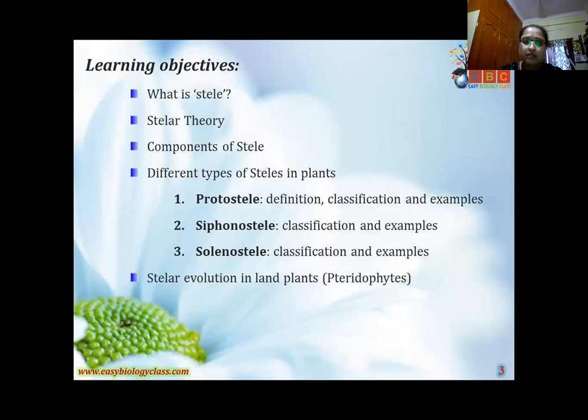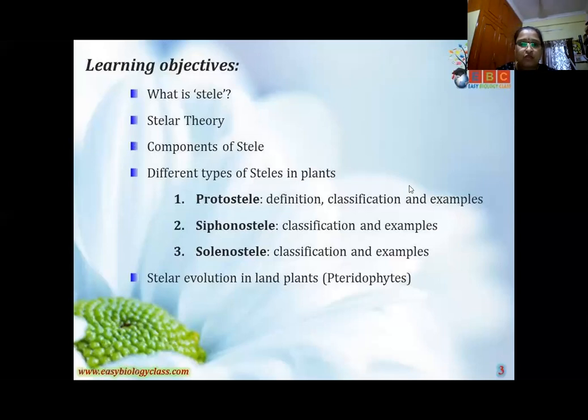Okay, the types of this theory: the two main types are protostele and siphonostele, and here solenostele is also under siphonostele. But in this slide three types are there. The main ones are the protostele and the siphonostele. In the last class I explained what the protostele is.